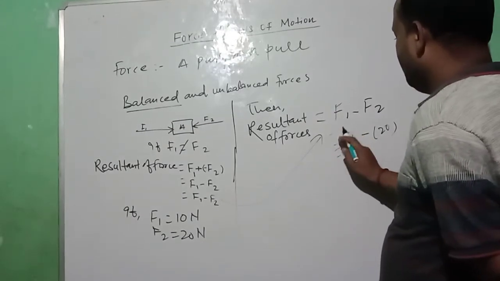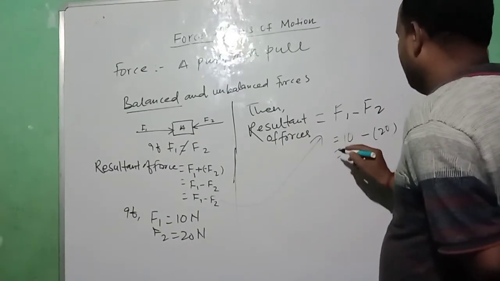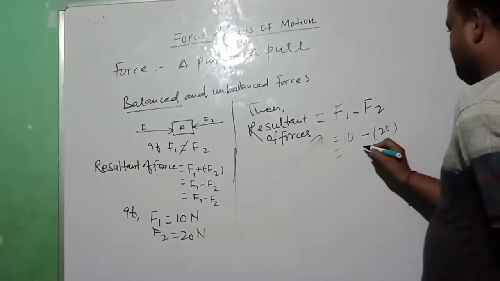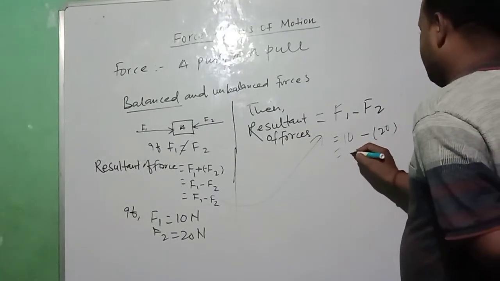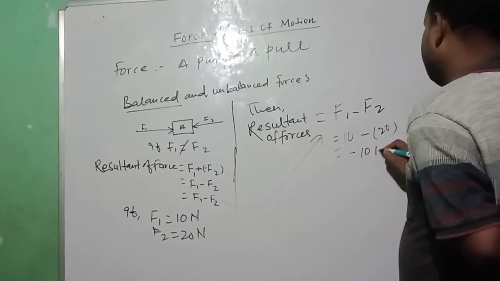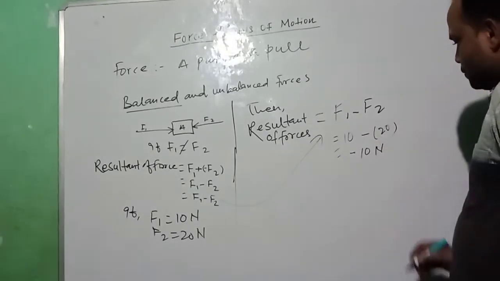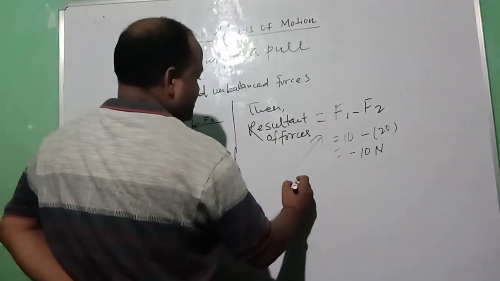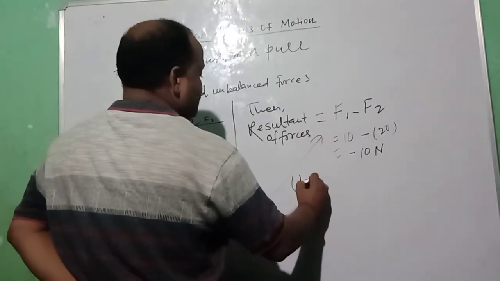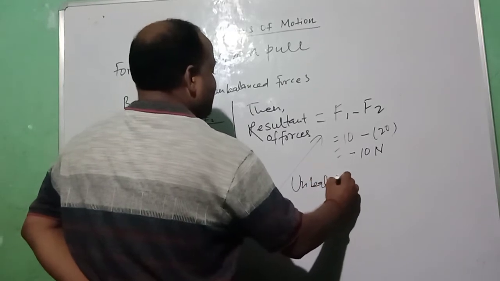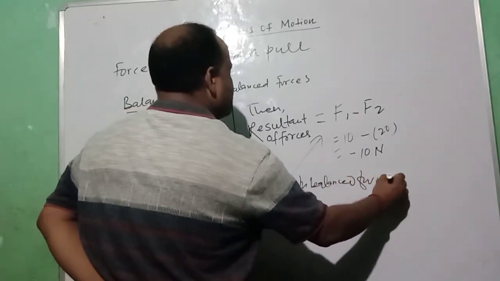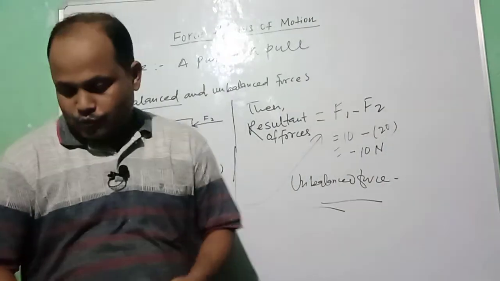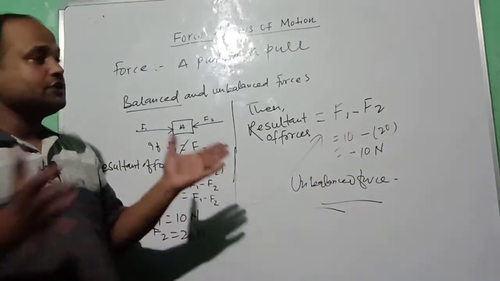Now 10 minus 20, that will be minus 10 Newton. So the force acting here is unbalanced force. Now, what can balanced force do? What can unbalanced force do?